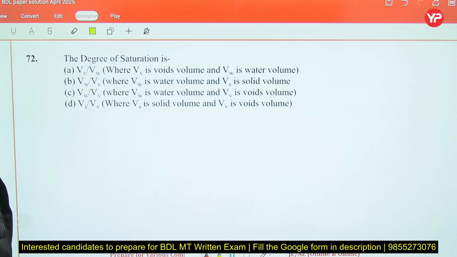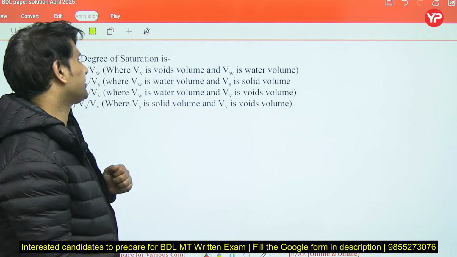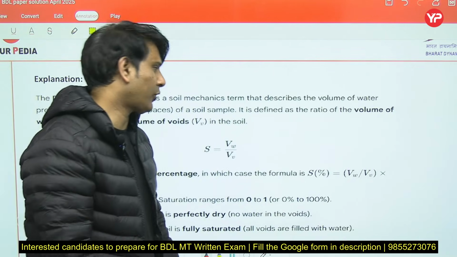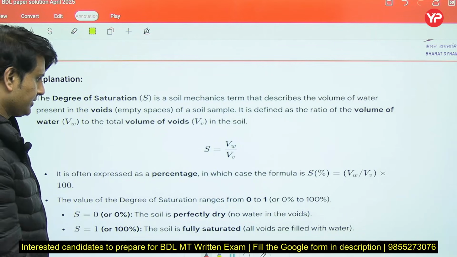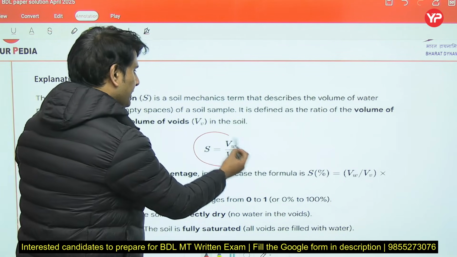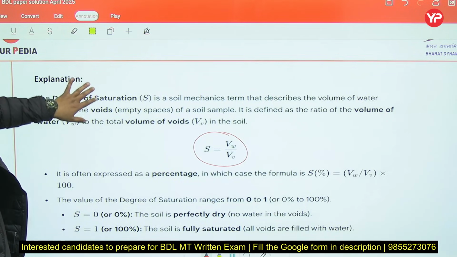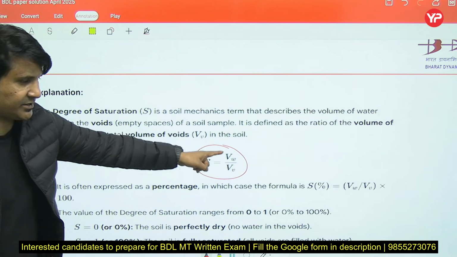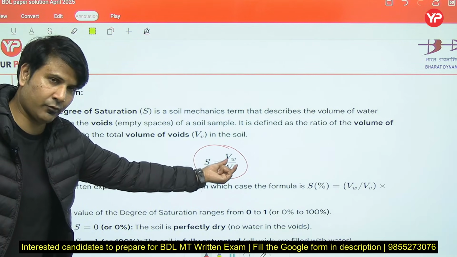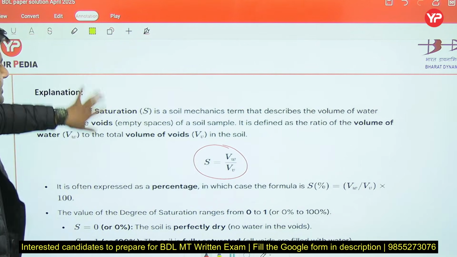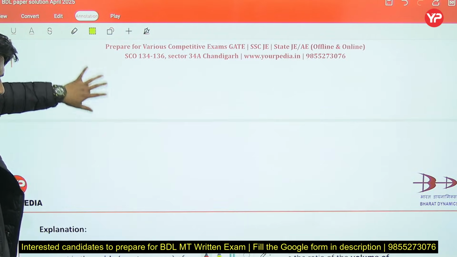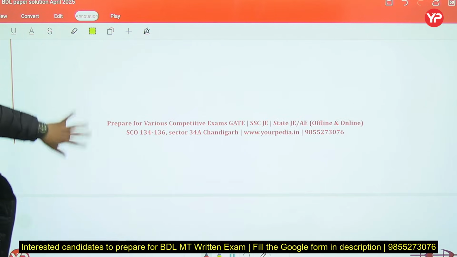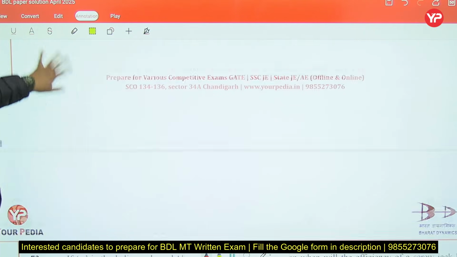Now the degree of saturation. You know that the degree of saturation is the ratio of volume of water upon volume of void. How much percentage of volume of water is present in the void is called the degree of saturation. So option C would be the right one. Now move to the next question.